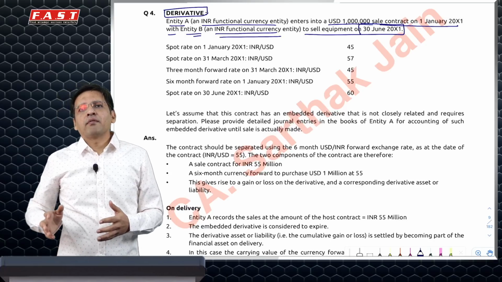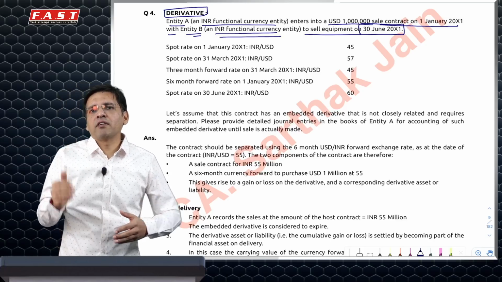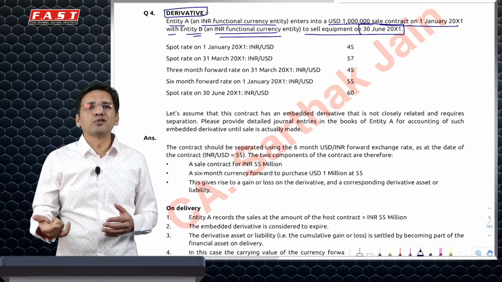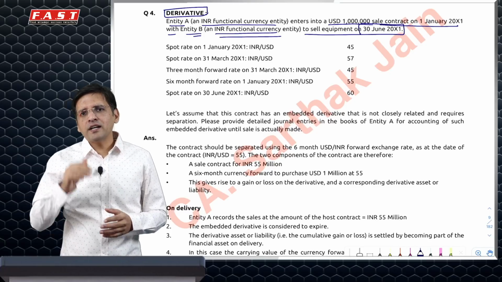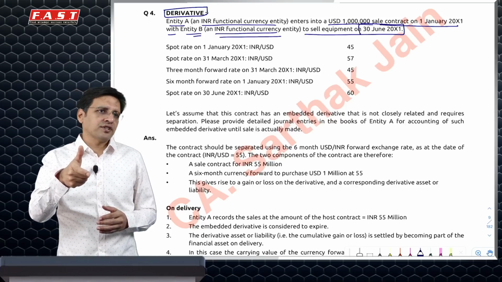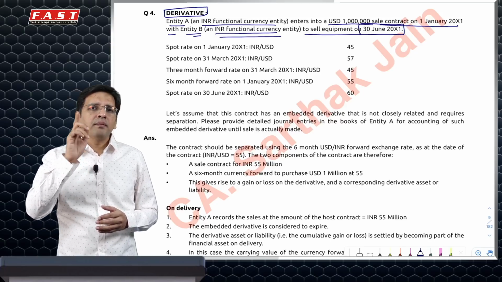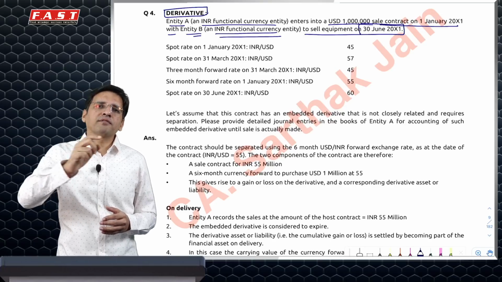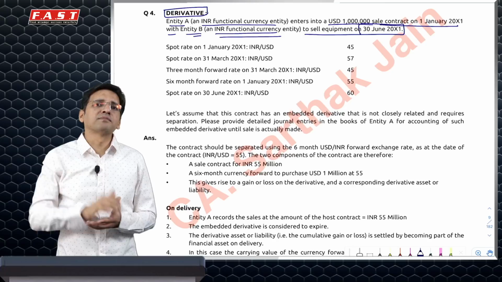Number two, what was my intention? What was I thinking? Where will the price go? If the price goes in that direction, you make money, else you lose money. I sold lectures to you at a consideration of $100 after 6 months. That means I was expecting the dollar to go up. I will make a profit if the dollar becomes dearer, that is, more expensive.